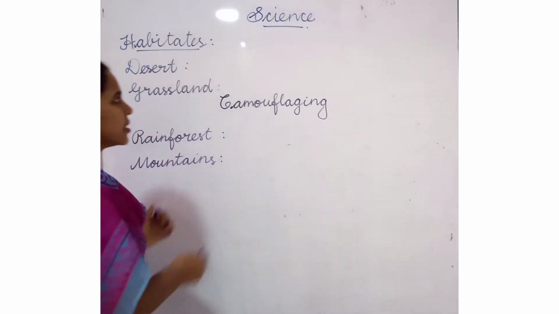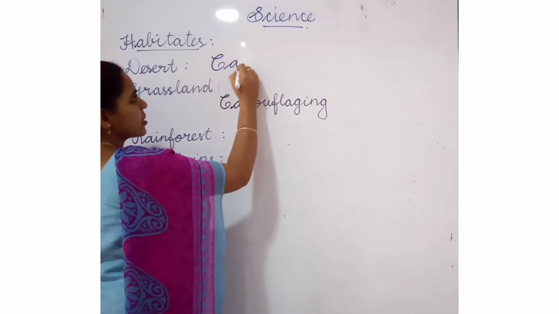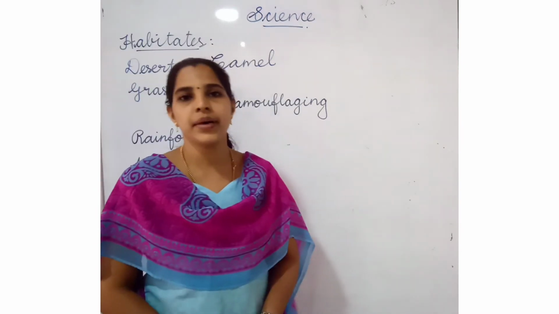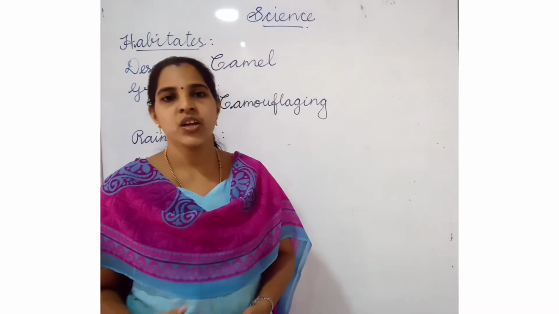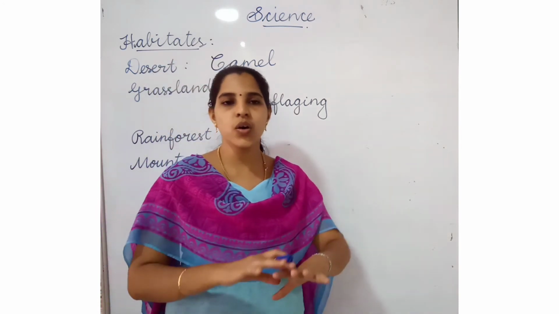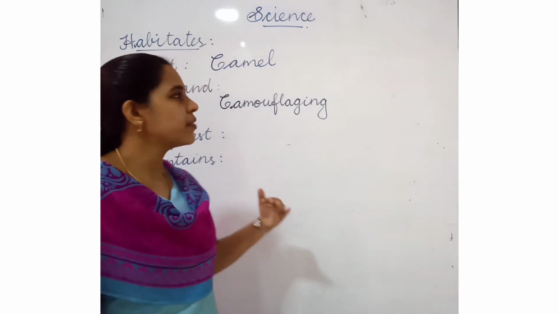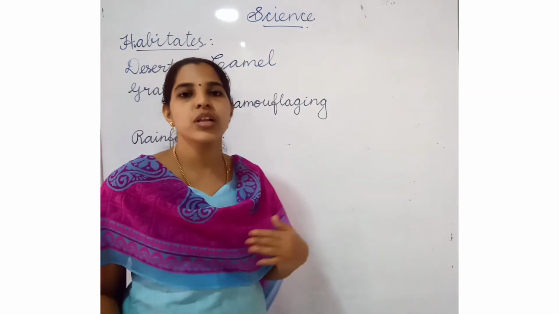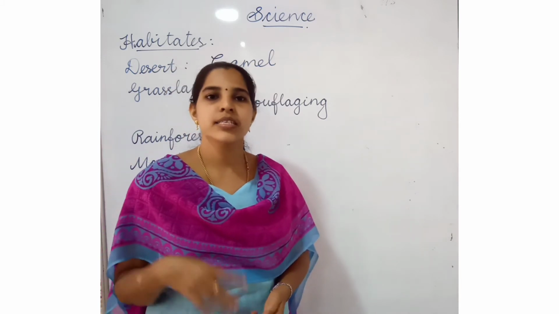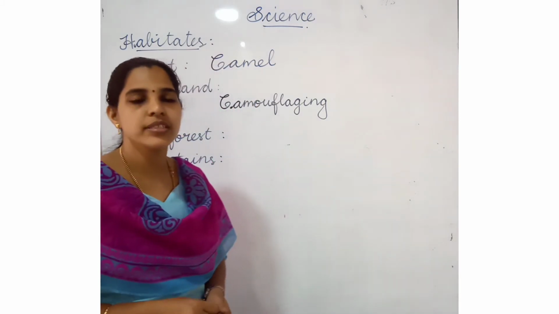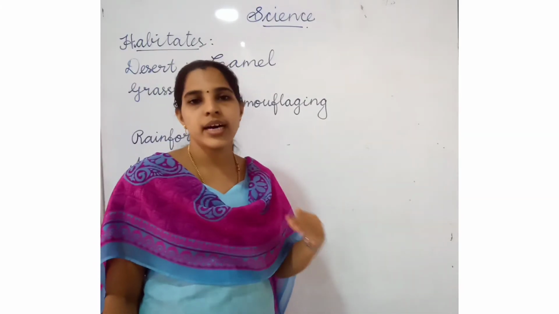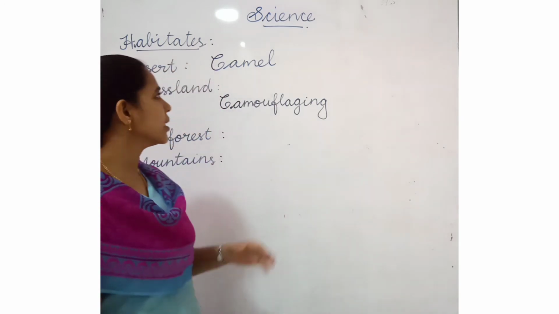Which is the ship of the desert? Camel. Camel is called the ship of the desert. Which parts are there in the camel? Humps, nostrils, leathery mouth. These are all the parts that help the camel live in the desert. Each part of the camel has special features. It is a good adaptation for camels in the desert.